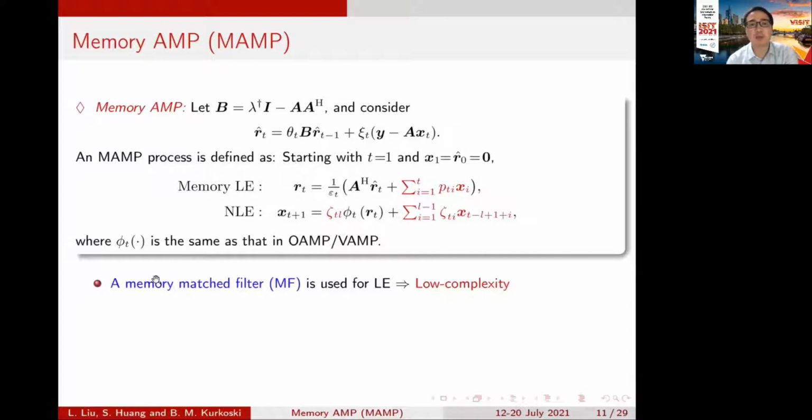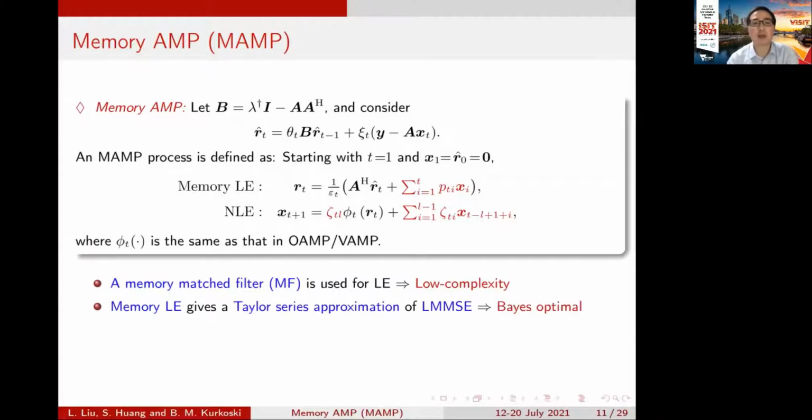First is that we consider a memory matched filter for the linear estimate. For example, you can see here it only involves matrix vector multiplication. Therefore, the complexity of memory AMP is quite low, comparable to AMP. Second is that the memory linear estimate is a Taylor series approximation of the linear MMSE in OAMP and VAMP. Therefore, we can ensure a Bayes optimal property for the memory AMP.